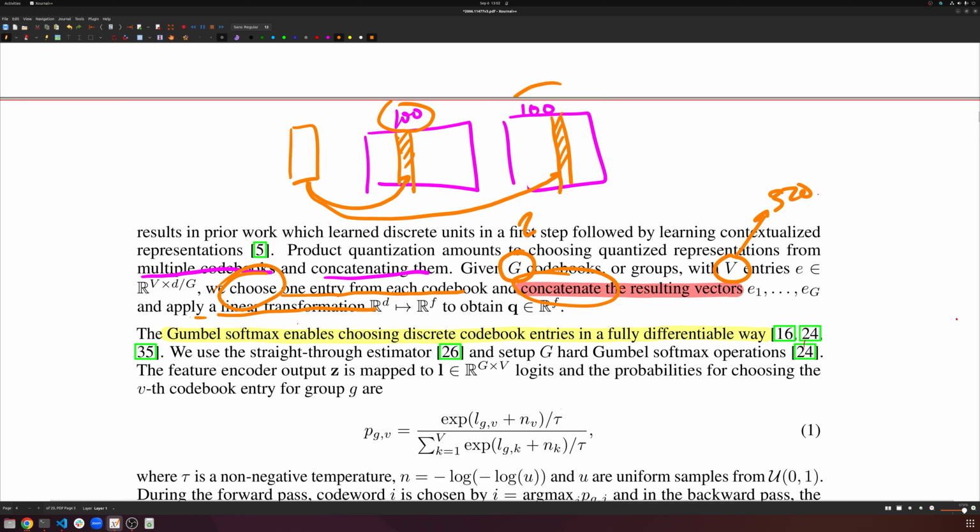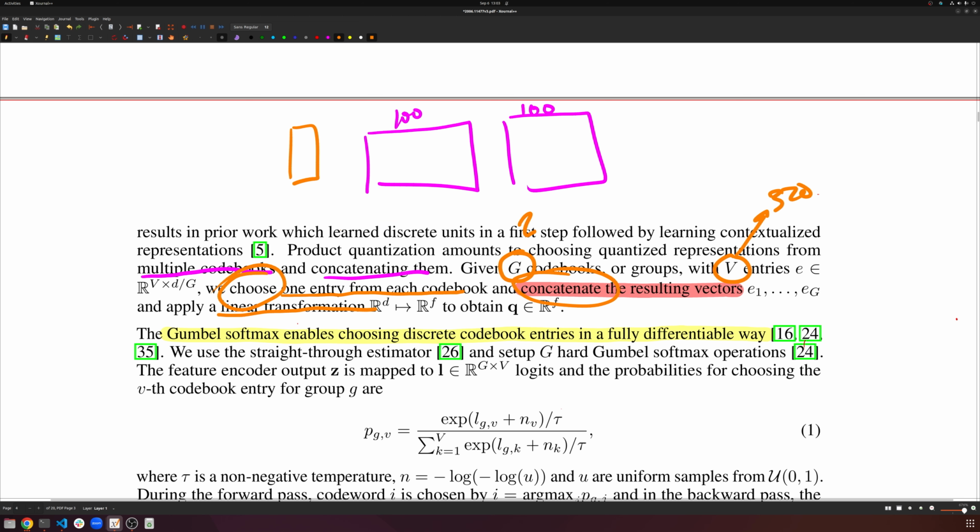They opt to use something called the Gumbel Softmax. I just made a video detailing everything about Gumbel Softmax, from its derivations to what the Gumbel distribution is, so you can take a look at that if you want more details, but I'll just give the high-level idea here. What if we treat our selection of the codebook as a sampling problem, rather than as a selection problem?